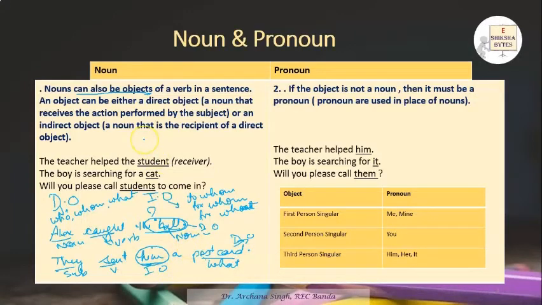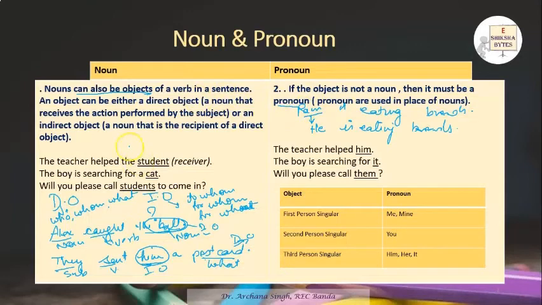Now if you're not using a noun, it is replaced by a pronoun. Why am I saying pronouns? Because pronouns are used in place of a noun. Say, I'm saying Ram is eating bread. To replace this noun, which is male, in a subjective case we use he. So he is eating bread. So if you have to replace a noun, use pronouns.